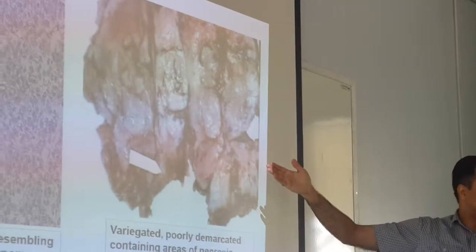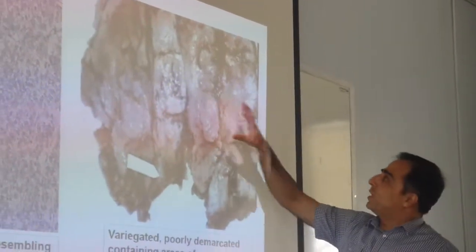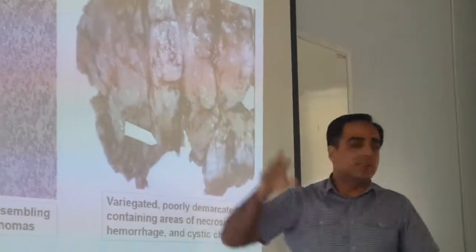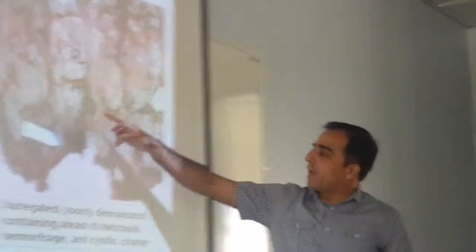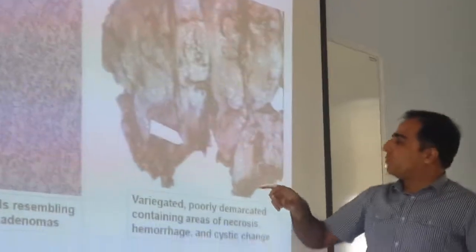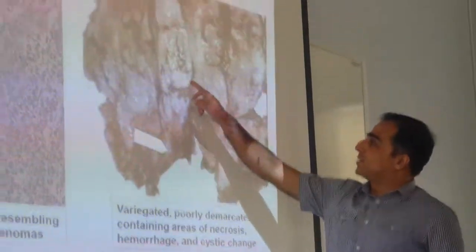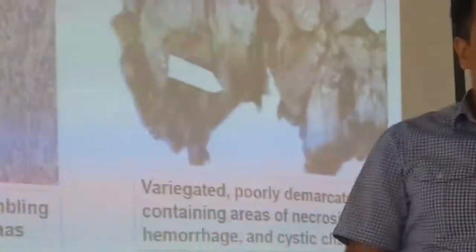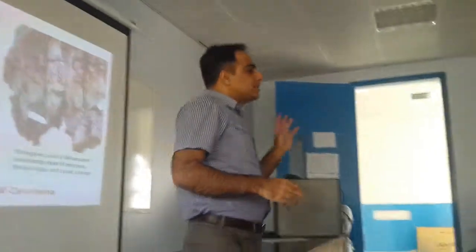Can you see this? Can you say this is adenoma? No, because it has multiple sizes. This is nodular, but there are necrosis, hemorrhage, and cystic changes. In between you can find blackened areas. Here you can find some necrosed areas like this, whitish, this is necrosis, okay? And some of these hemorrhagic areas. So necrosis is there, hemorrhage is there, and you will find cystic changes also.